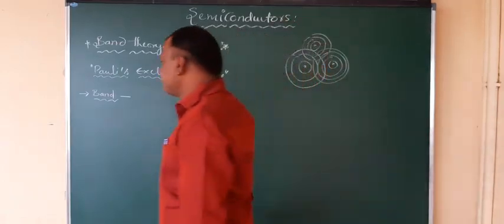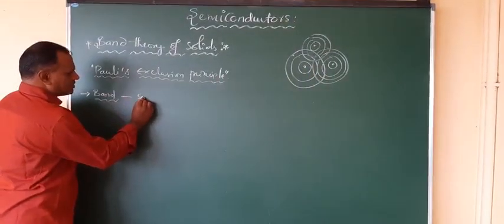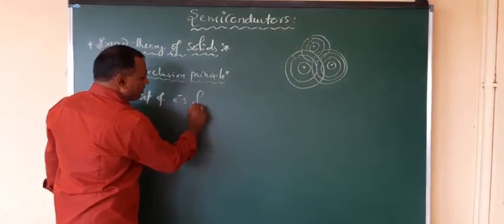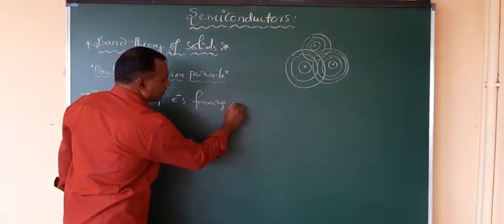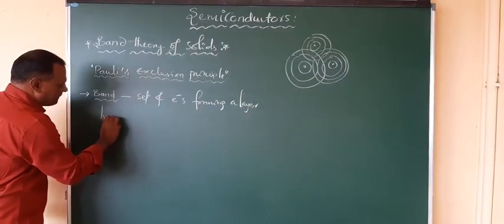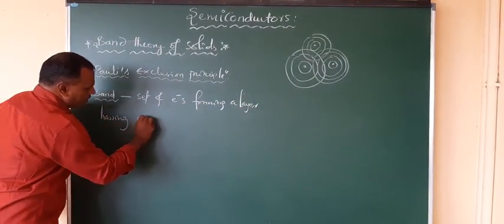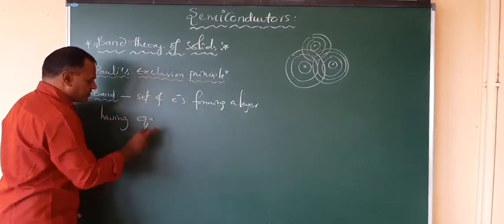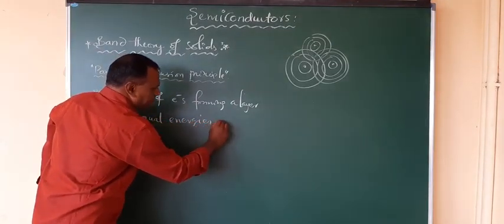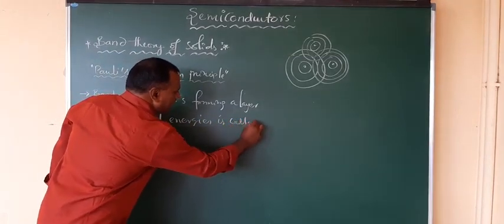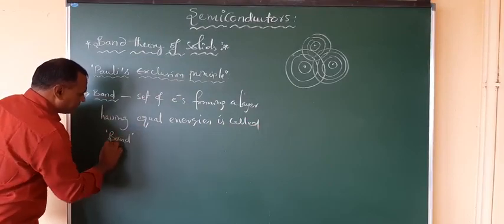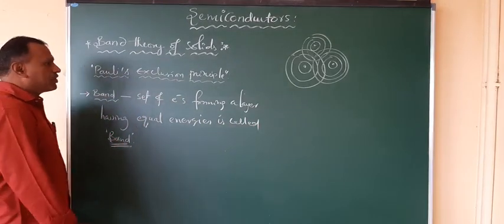Correct? The band is a set of electrons forming a layer having almost equal energies. Having equal energies is called a band, right? So this is what you have.